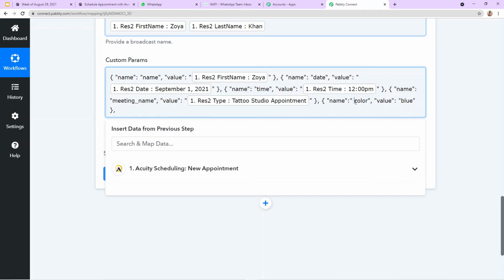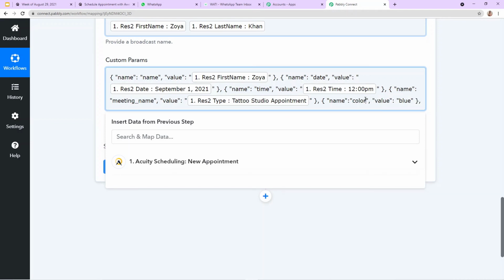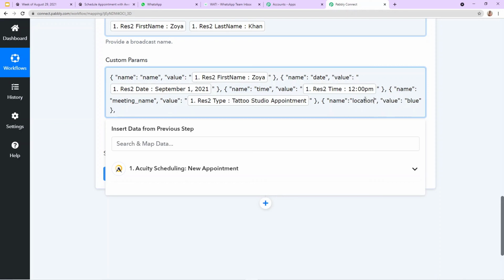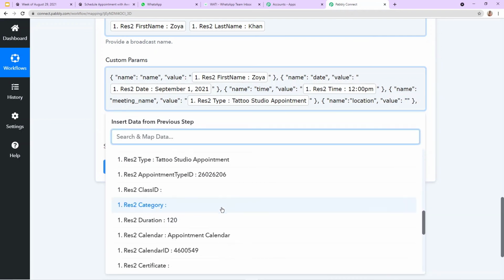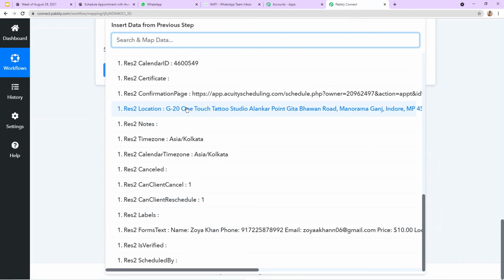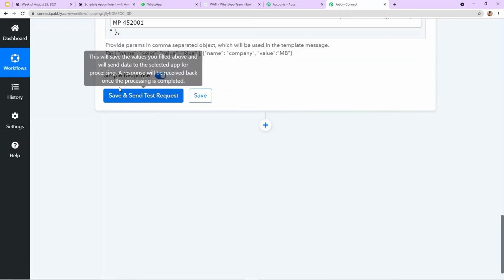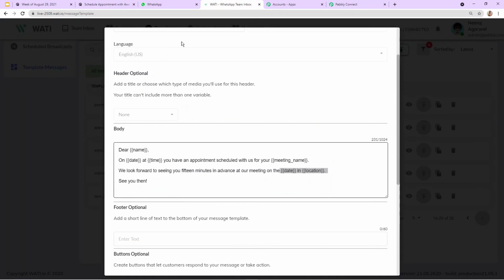Let me enter it manually. Here I'm going to mention the location. And in the value I'm going to add the location of my studio, which is available here. So let me tell you, this is the location. So now all the parameters according to my templates are ready.